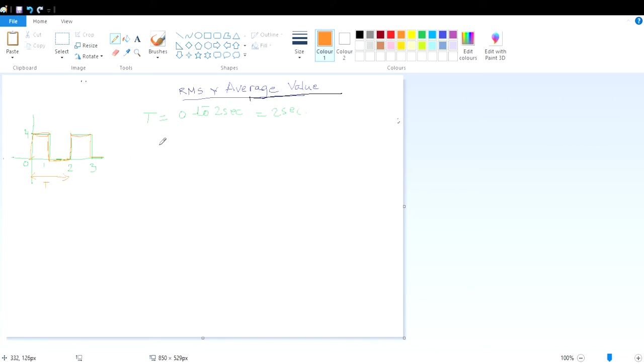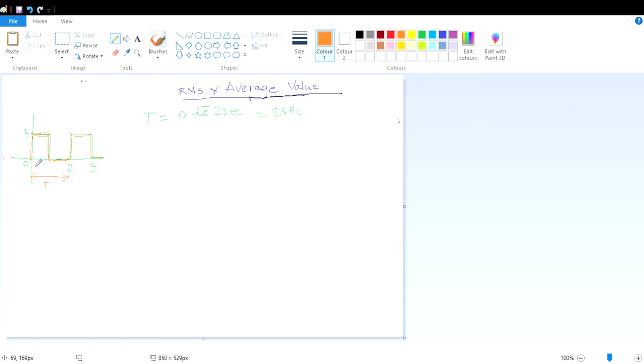Now what we have to do is get the mathematical expression of this figure or diagram. It is 4 for 0 to 1 and it is 0 for the rest of the time. This is a very easy thing. When you are taking the integration, you have to take it in two parts.